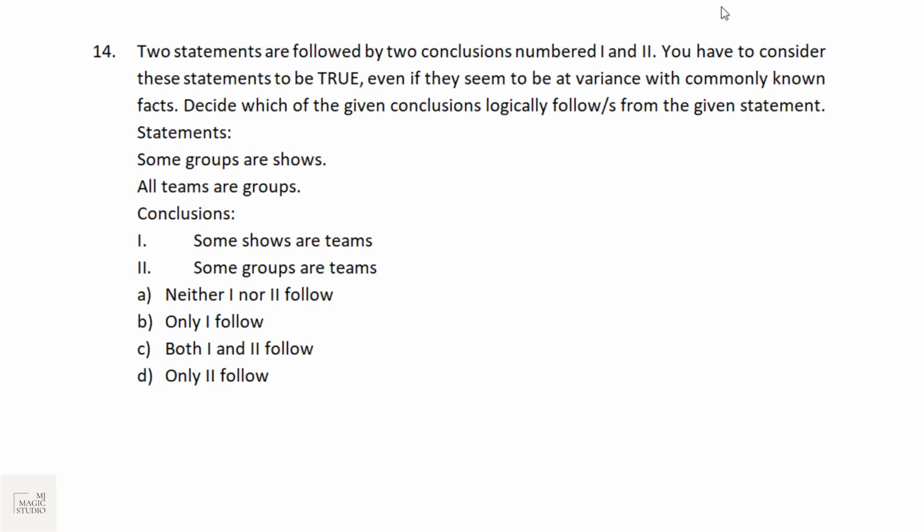So by this time, many of you must be having answers. Let's see how we can explore this with the help of Venn diagrams. 2 statements are followed by 2 conclusions numbered 1 and 2. You have to consider these statements to be true even if they seem to be at variance with commonly known facts. Decide which of the given conclusions logically follows from the given statements.